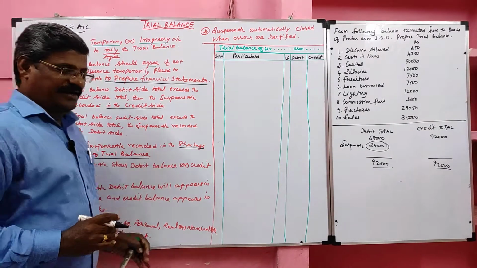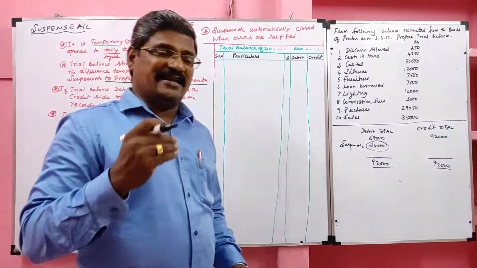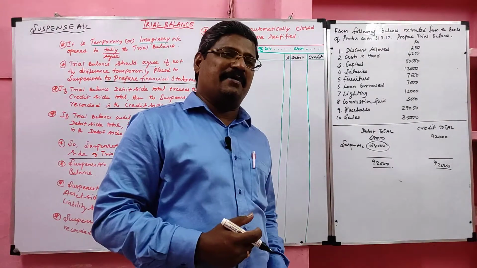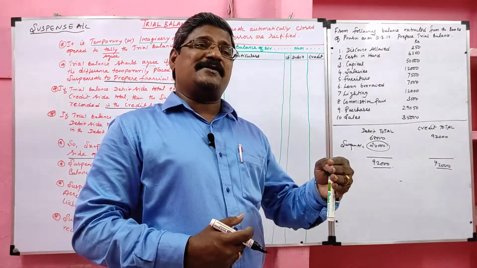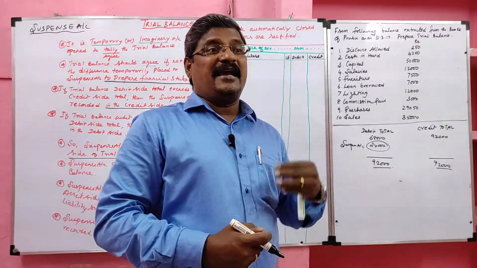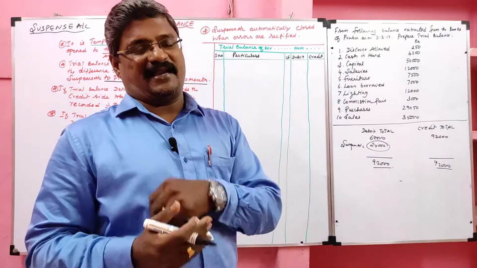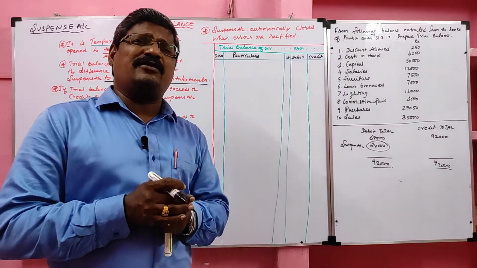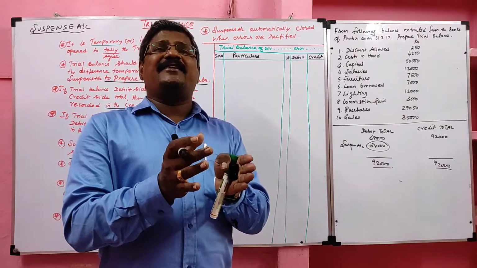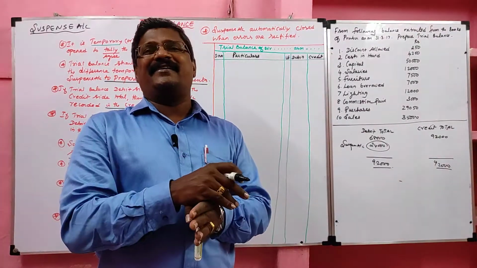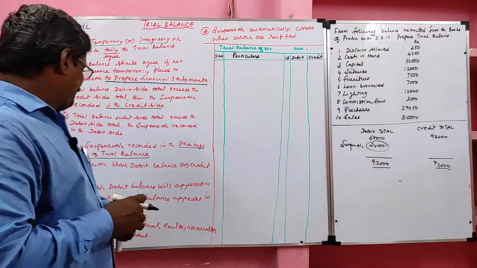That is very important. If debit total exceeds the credit total, the suspense account is recorded in the credit side. If credit total exceeds the debit total, then suspense account is recorded in the debit side. So where is the suspense account actually recorded? In whichever side shortage occurred, in that side the suspense account is to be recorded.